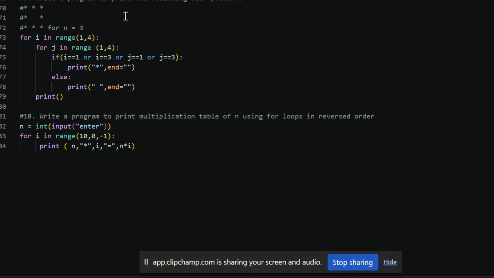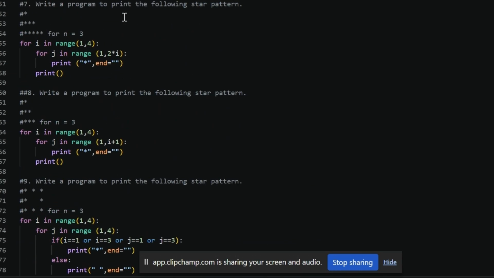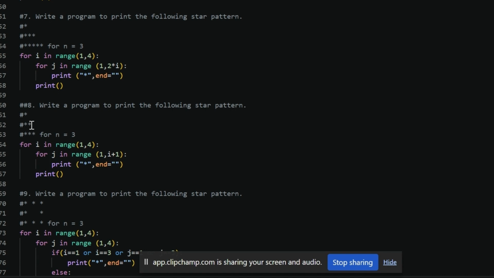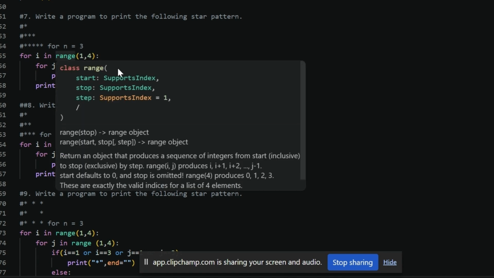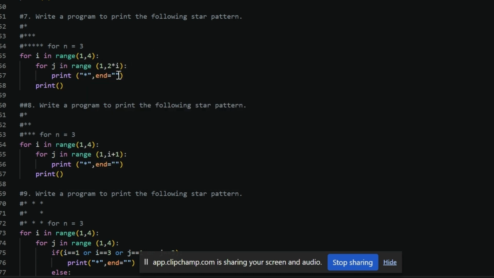Write a program to print the next pattern. Okay, before that, I think I should cover this. In the same way, look at the pattern. In every row, in these three rows, every time there is an addition of 2 stars. So for this we just use 2 multiplied by I minus 1. Now I is 1, 2 times 1 minus 1 is 1, so 1 star will be printed.